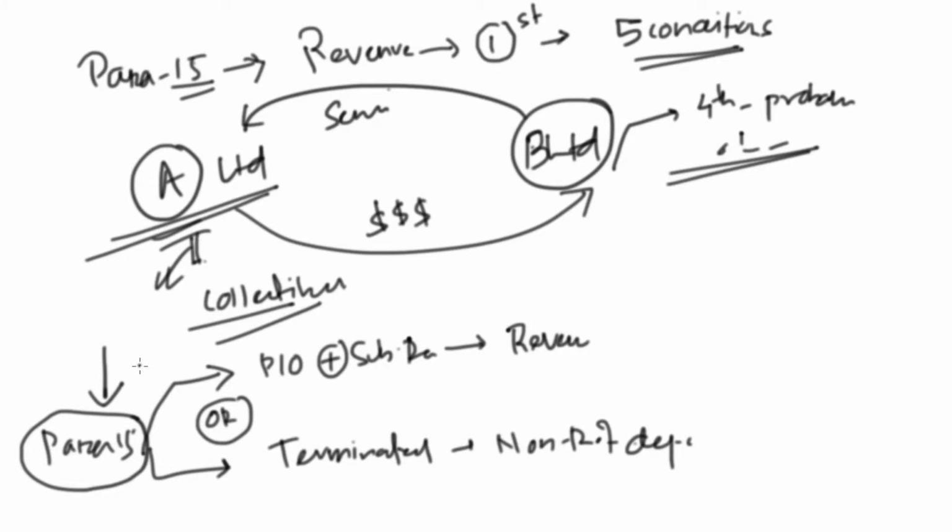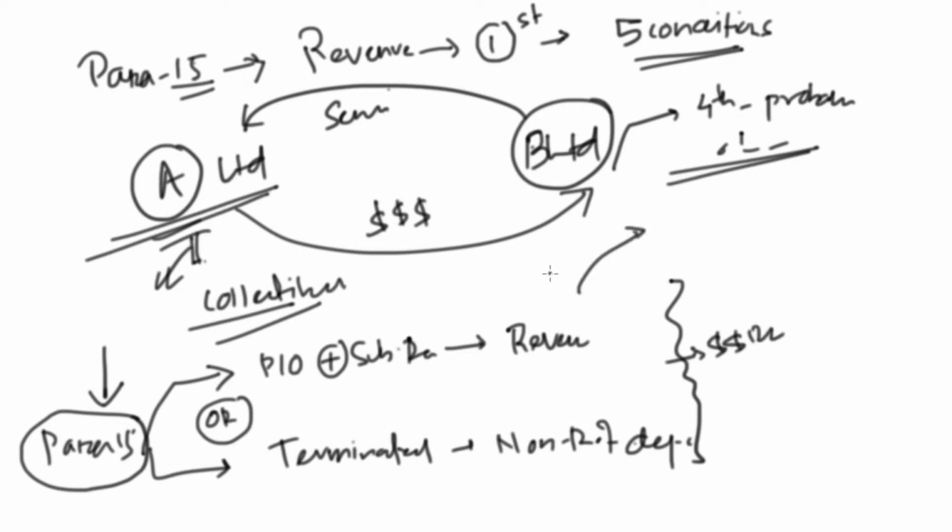In respect of condition 1, if the entity has provided all the performance obligations to the customer plus substantially all the amounts receivable in respect of the particular performance obligation have been received, then we can book it as revenue, or the contract is terminated and it's a non-refundable deposit. If any of these conditions is satisfied, we may book the amount received as revenue.